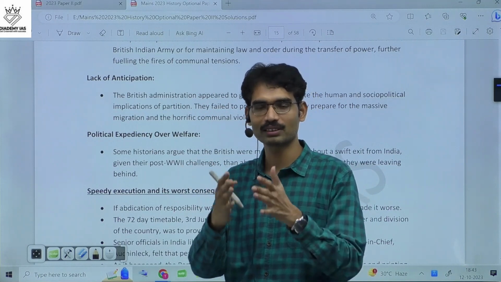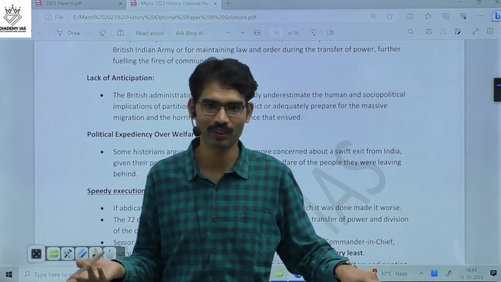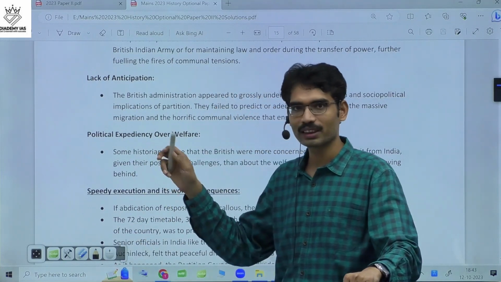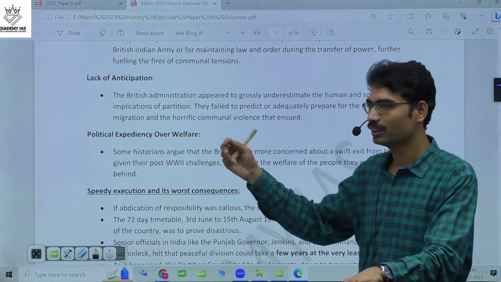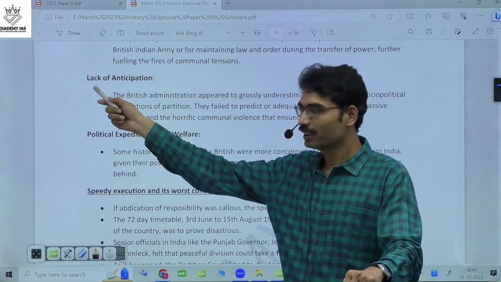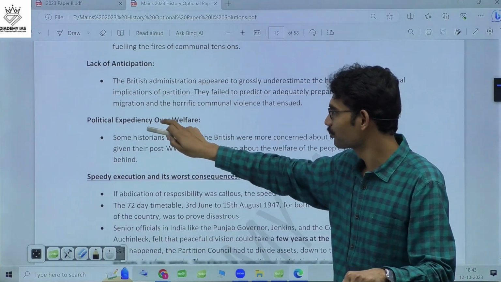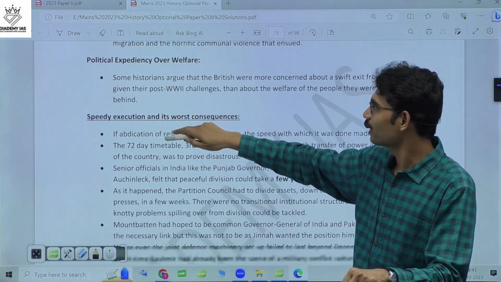What will happen when Hindu-Muslim conflicts were already going on? It is not a sudden one, and communal tension is already going on. Already in the Quit India movement, violent activities were taking place. Now they did not anticipate it. That shows an irresponsible attitude. Political expediency over welfare.